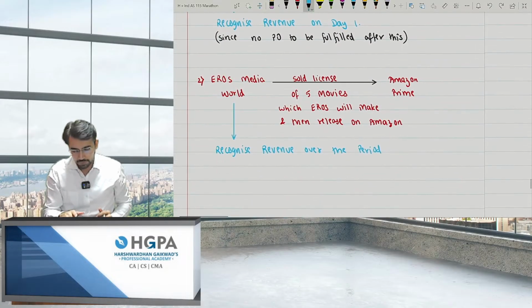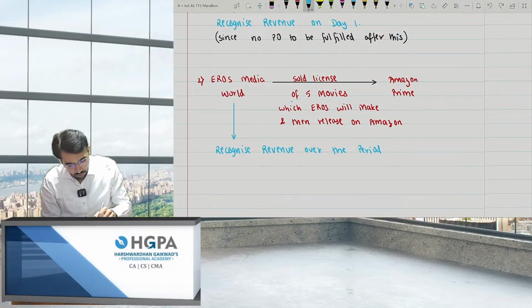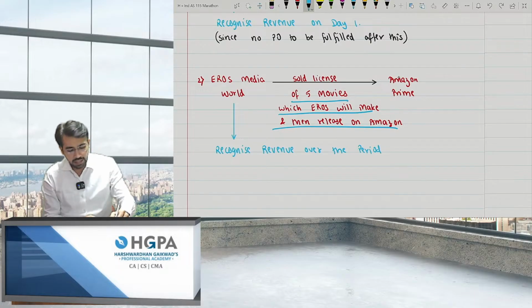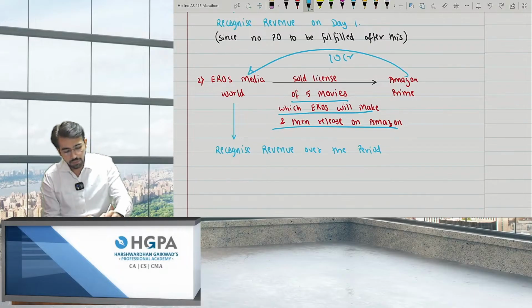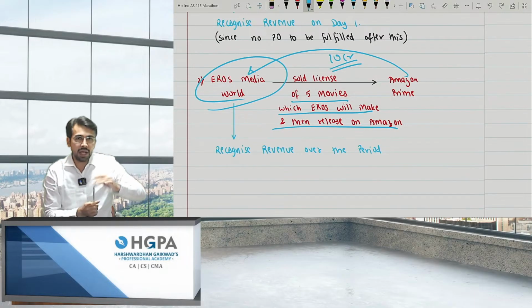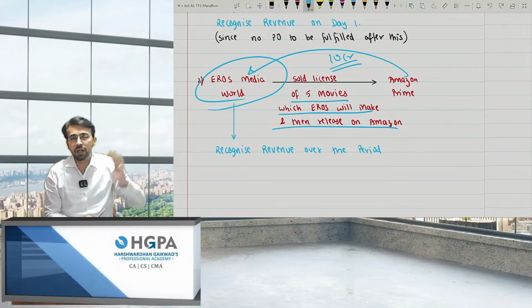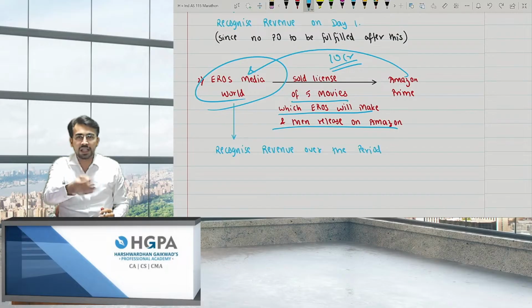But in the next scenario, the same case, but of 5 movies which Eros will make and then release on Amazon. So basically, Amazon paid 10 crores to them, but Eros promised that during the period, I will make 5 movies and then you run them on Amazon Prime.